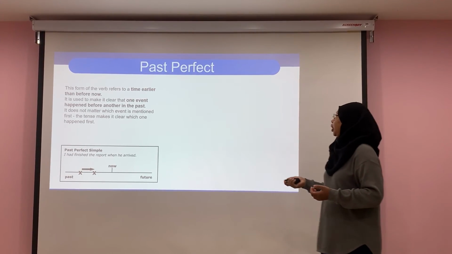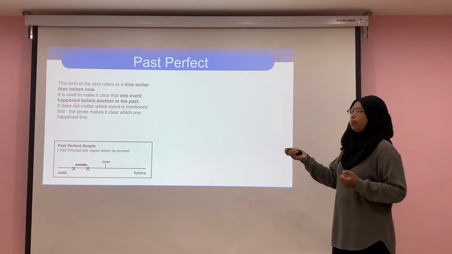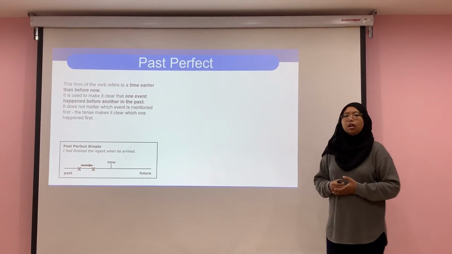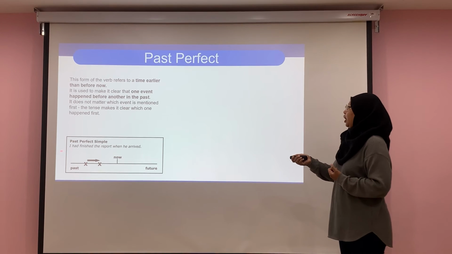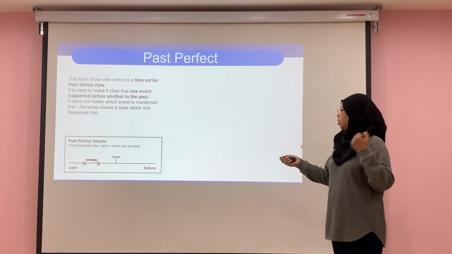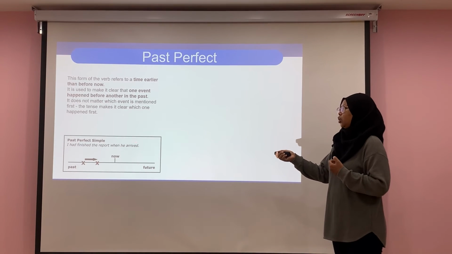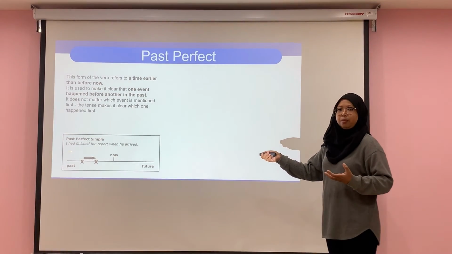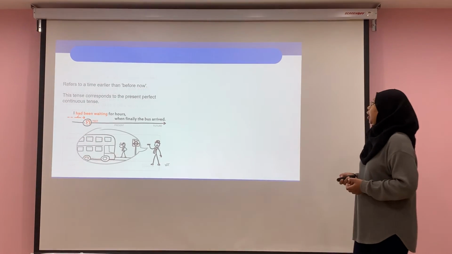Past perfect is used to make it clear that one event happened before another in the past. So the main point here is two events have happened in the past. So, I had finished the report when he arrived. Both things happened in the past. I had finished the report when he arrived. So when this person arrived, the other person had finished the report, and we use "had" because it all happened in the past.